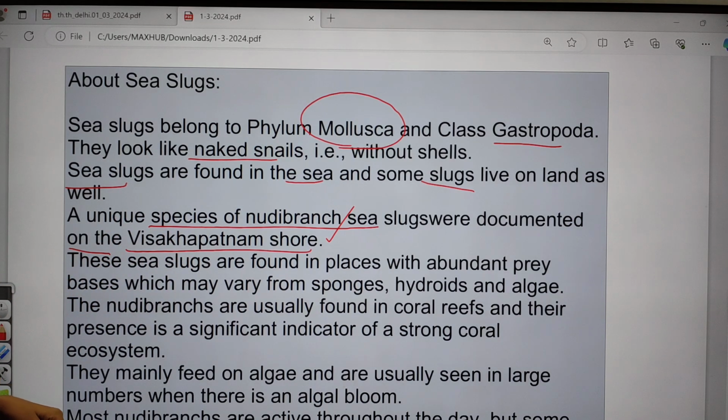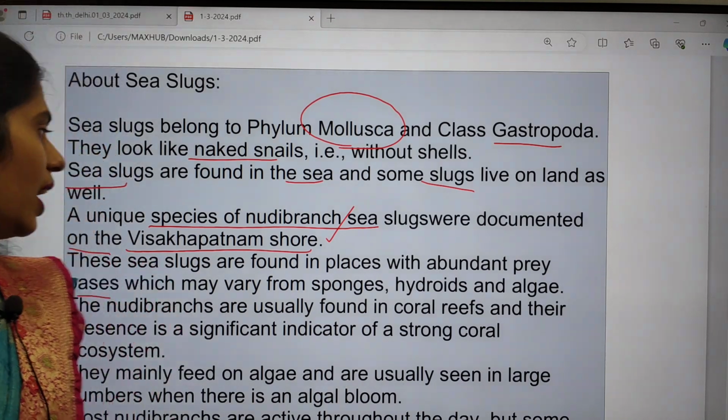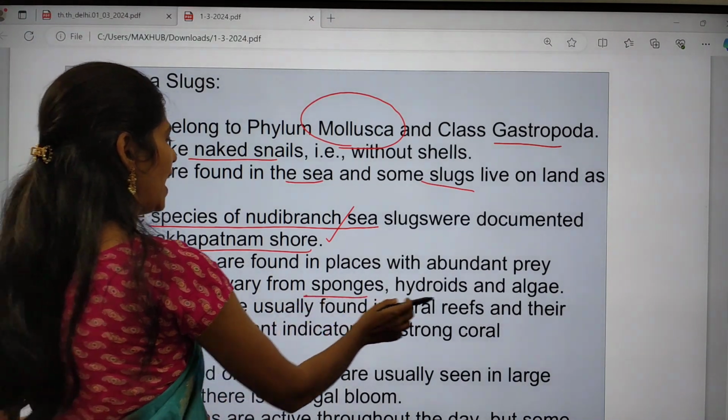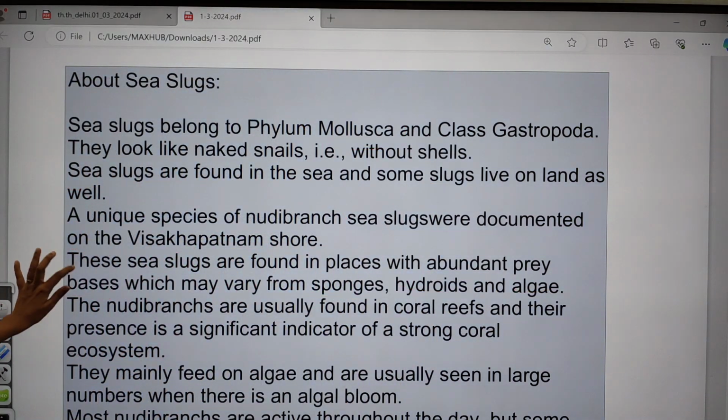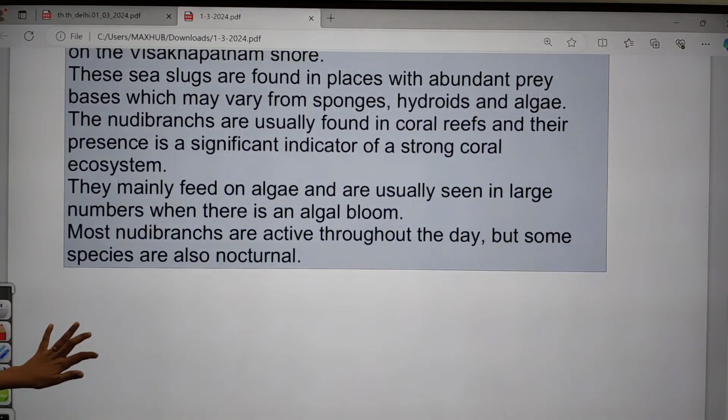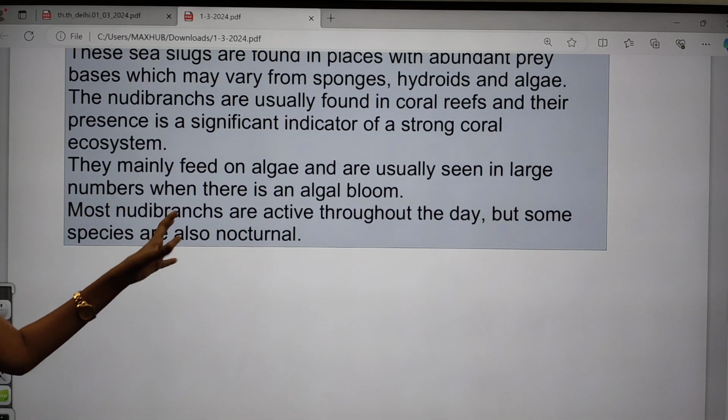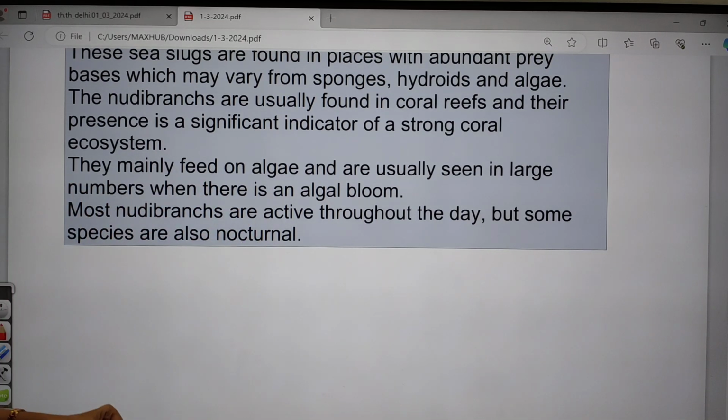And actually these sea slugs normally live in places where they have abundant prey bases. That means where they have a good amount of food, like sponges, hydroids, algae, etc. So they mainly feed on algae, and they are usually seen in large numbers where there is an algal bloom.